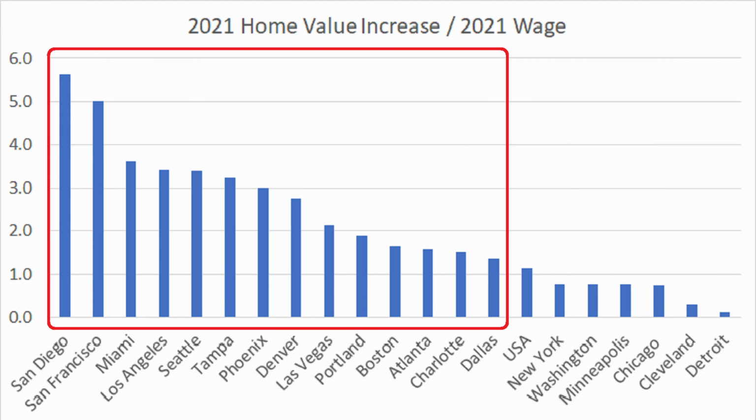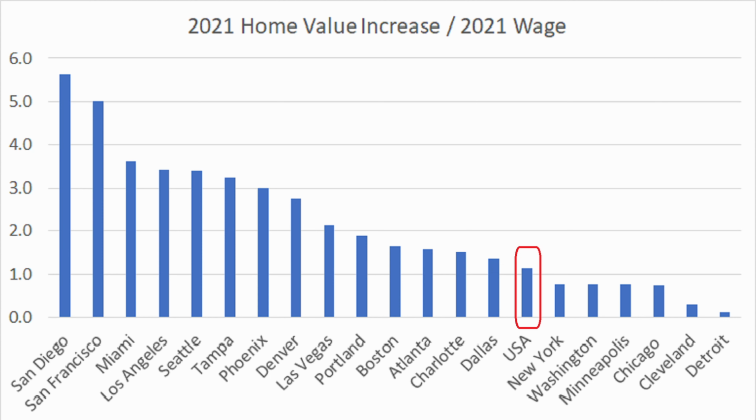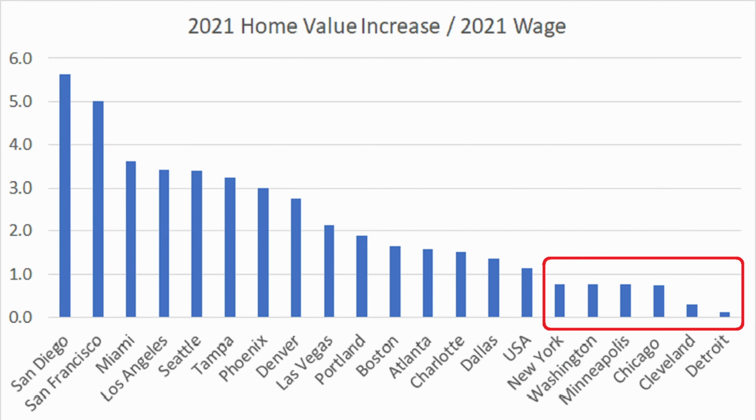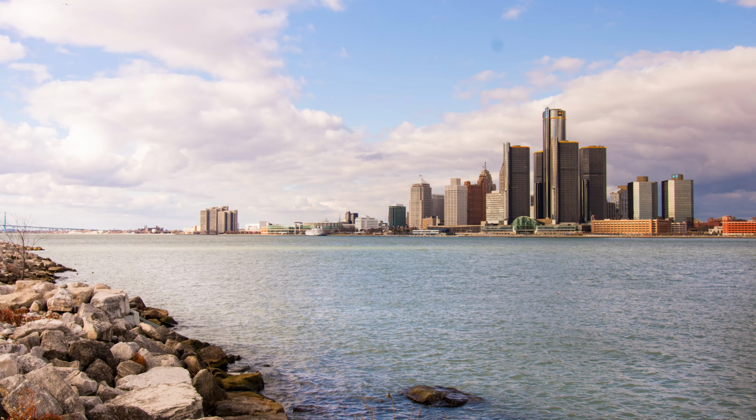And you can see for 14 of the 20 cities, the number's larger than 1. That means home prices changed by more than the wage. And you can see for the US, it's also greater than 1. In the US, home price appreciation was larger than the median wage. There are only 6 cities with values below 1, which means wages were larger than home price appreciation in 2021. And of those 6, 4 are very near 1. There are only 2 that are significantly below 1. That is Detroit and Cleveland, the 2 cities closest to wherever I grew up.